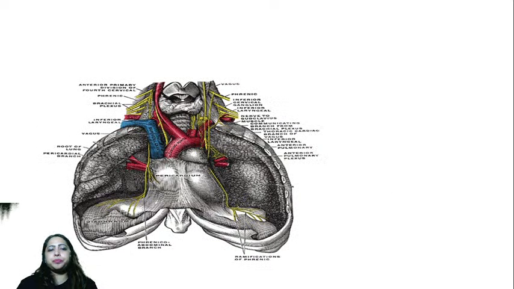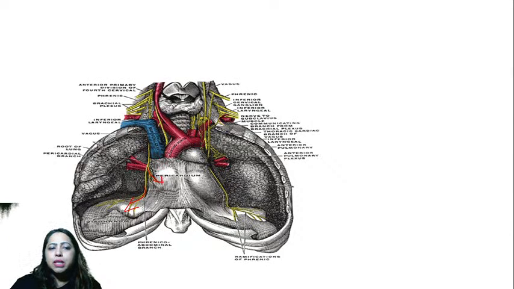Okay, next one. So this is how you can identify the phrenic nerve. You can see this is the phrenic nerve. You can see the branches going to the pericardium, pericardial branch, the branches going to the diaphragm, and the branches going to the lungs. All these are the branches that supply the pleura, pericardium, and the diaphragm. So now it is present in the superior mediastinum.